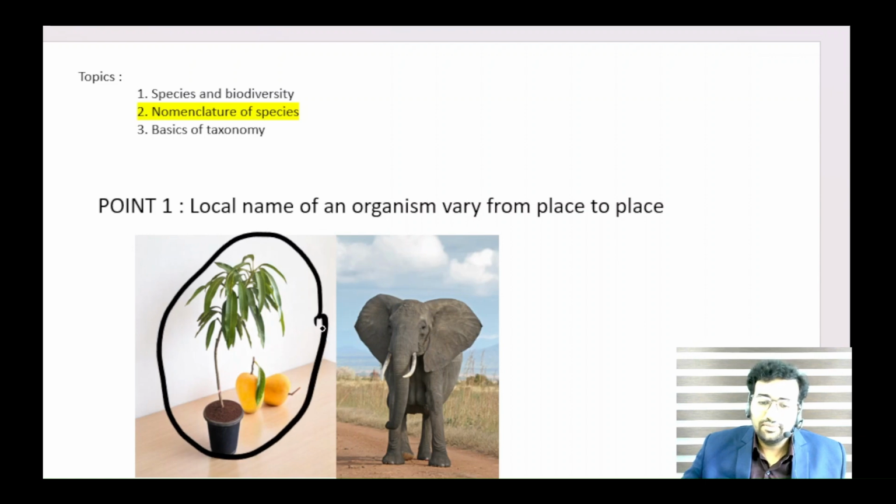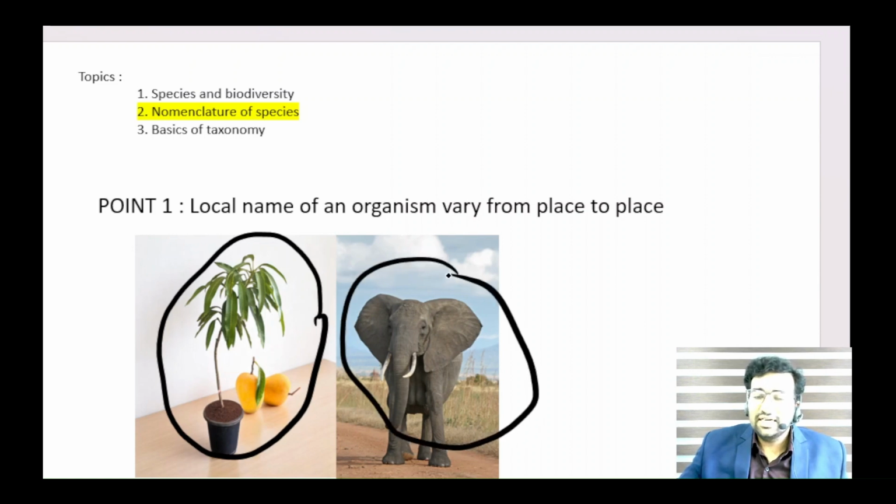This is a mango tree. We say it's a mango tree, but in another place it may have another name. So there will be a communication gap. The local name in different places is different. Somebody calls this one name, and another person calls it another name. They don't know these two things are the same. You understood? So the mango tree should have a standardized name.